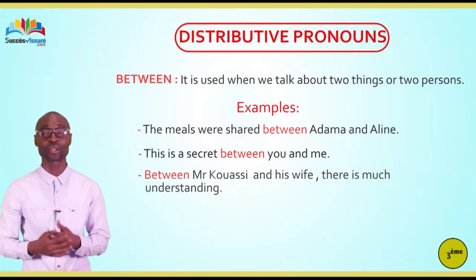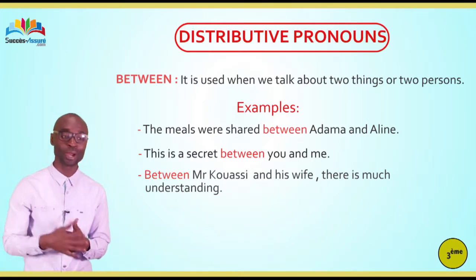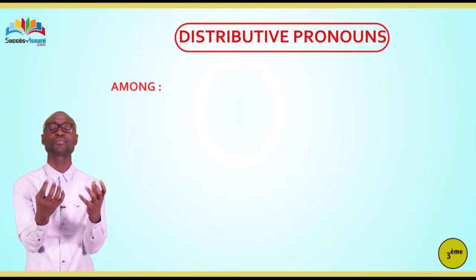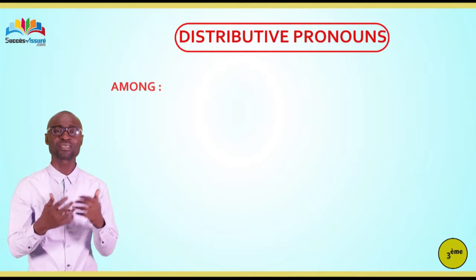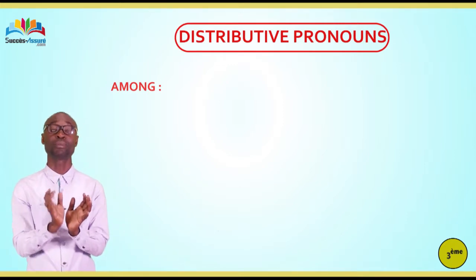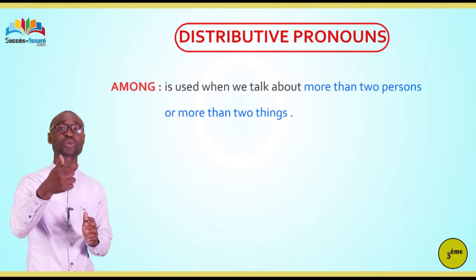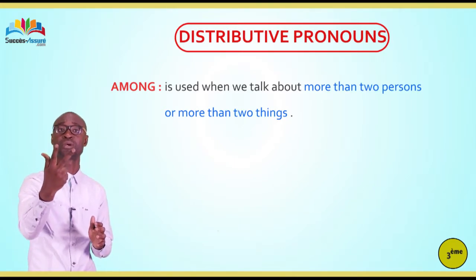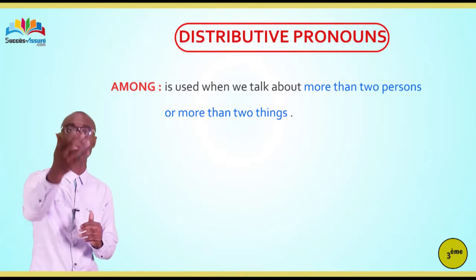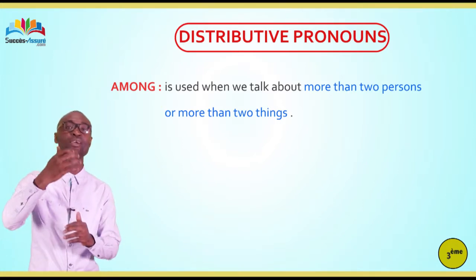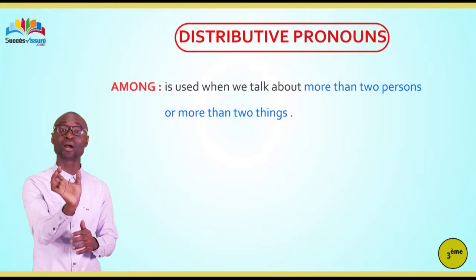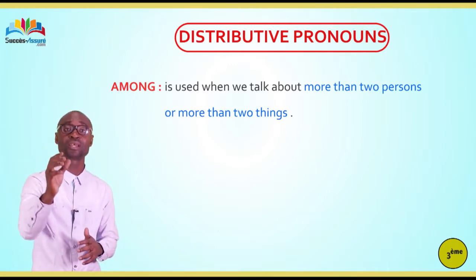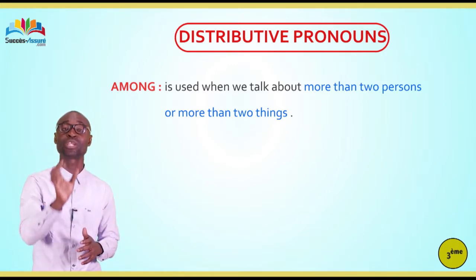And after talking about between, you will talk about among. Among is not far from between. But among is used when you are talking about more than two persons or two things. It may be 3, it may be 4, it may be 5, and so on. But what you have to keep in your mind, if you want to talk about more than two persons or two things, don't use between, we use among.